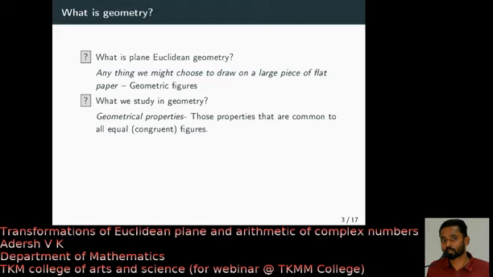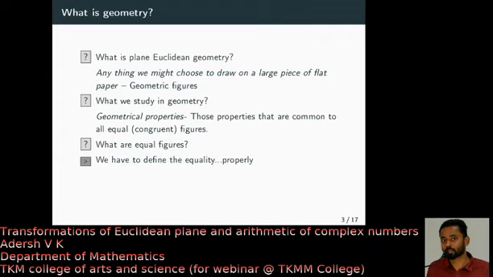Then you can ask what are geometrical properties. Well, geometrical properties means properties that are common to equal or congruent figures. Then you may ask what are equal figures. Okay. So we have to define what is meant by equal figures properly. This is not only in geometry. Whenever you consider a set of objects in mathematics, the first important thing is you have to define what is meant by equality of objects.